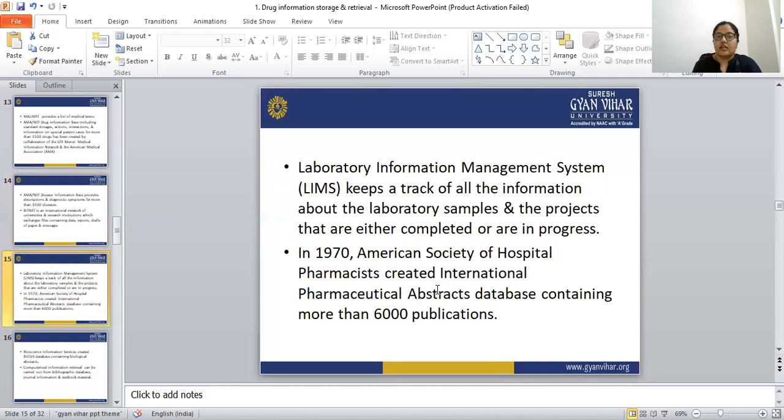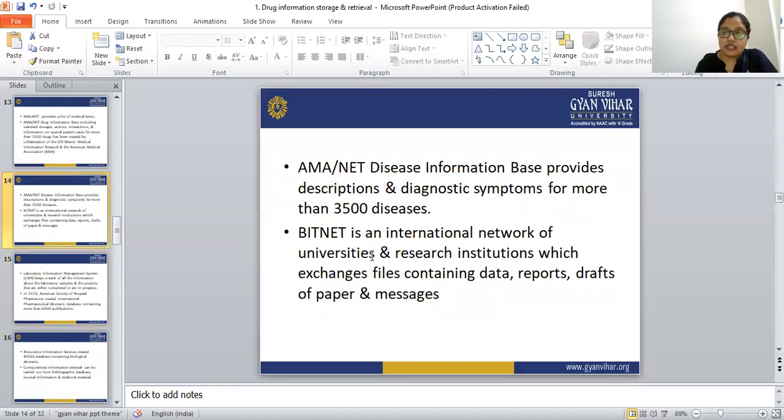Then next is Laboratory Information Management System, LIMS. So these all are the databases where we can store all the data differently. We can categorize all the data by category. In the laboratory, all the information about the laboratory samples we can find in the Laboratory Information Management System. And where can we find diseases information? AMA NET disease information base. From this database we can find all the descriptions and diagnostic symptoms of more than 3,500 diseases.